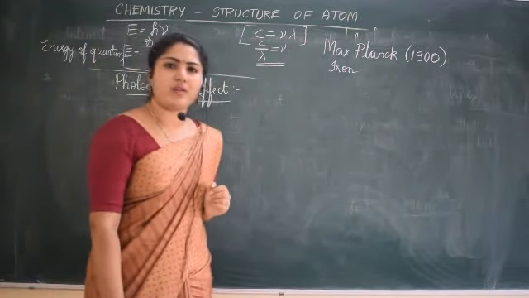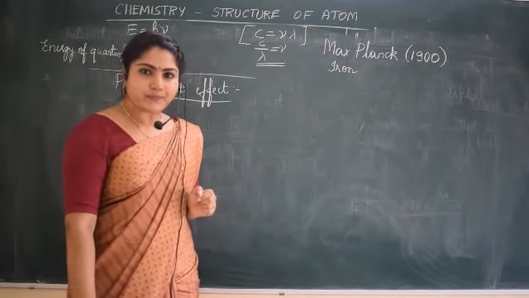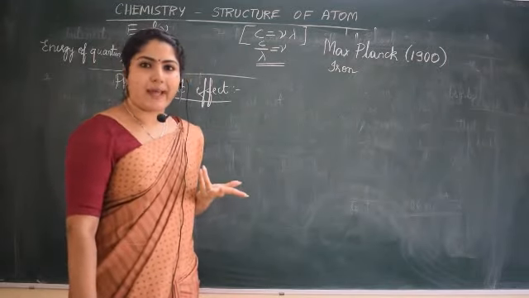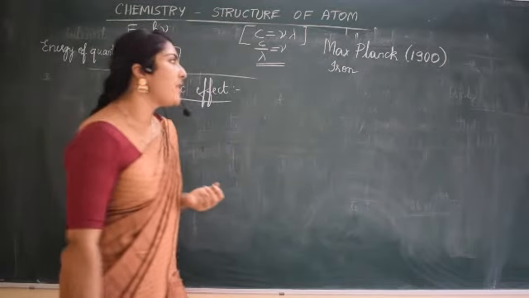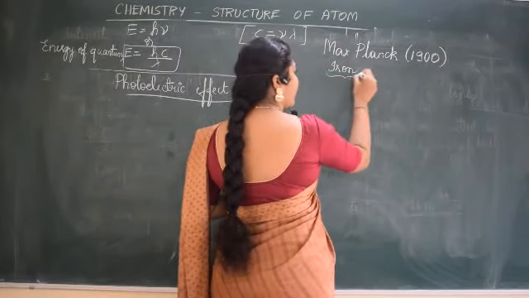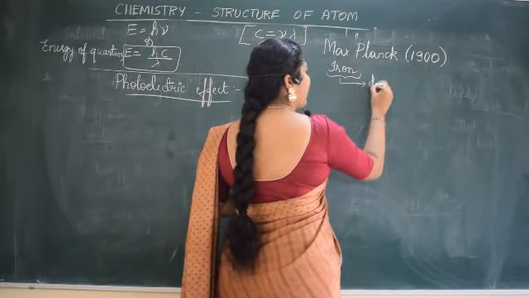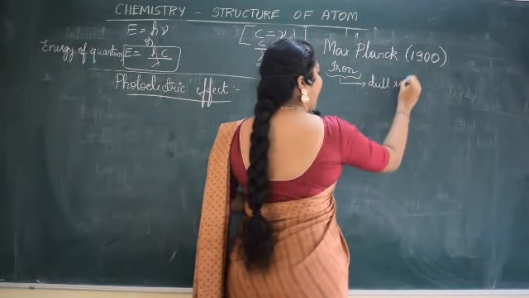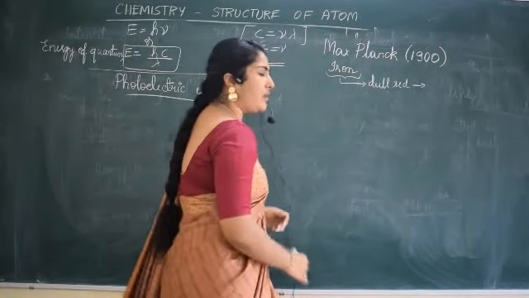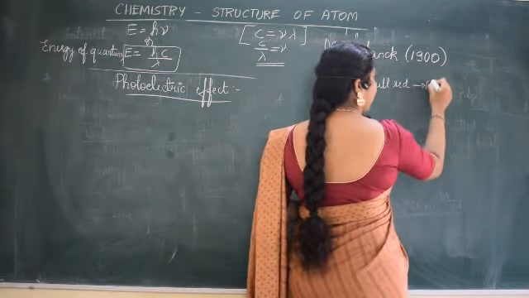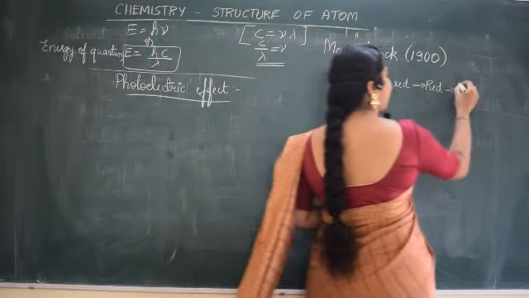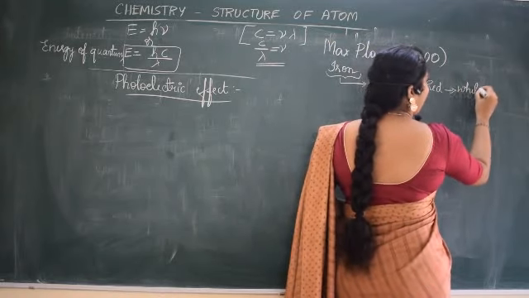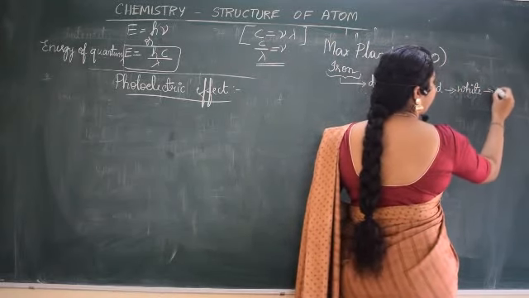What happens when you heat the iron rod? What usually happens? You say that it becomes red hot, is it? First, he observed that it became a dull red color, and then on further heating, it became red colored. Continuously heating it, it turned white, and then he saw that it even turned blue.